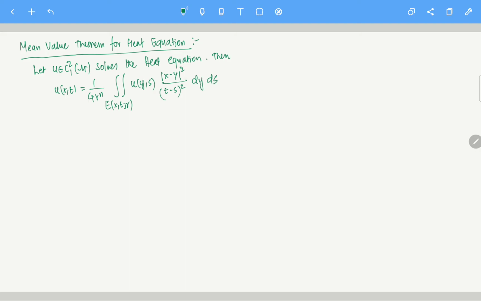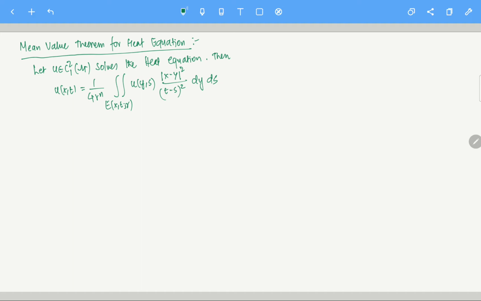Clear? It's not exactly the kind of mean value property which we did for the Laplacian; that kind of property may not work here. Here u of (y,s) has a kernel given by this term, mod x minus y squared by (t minus s) whole squared. If you integrate it, then it is 4 r to the power n times u of (x,t). Again, sorry about the noise.